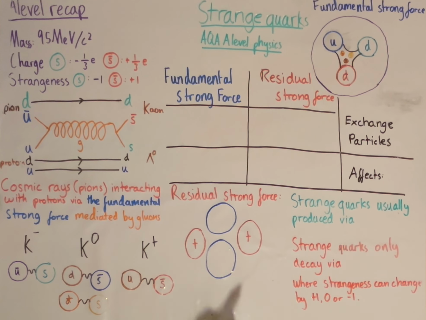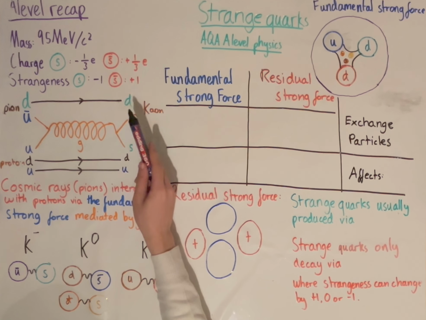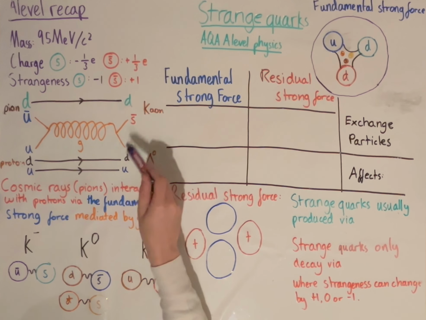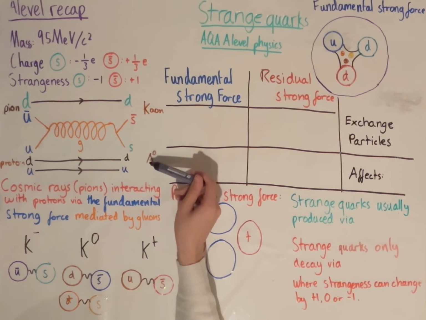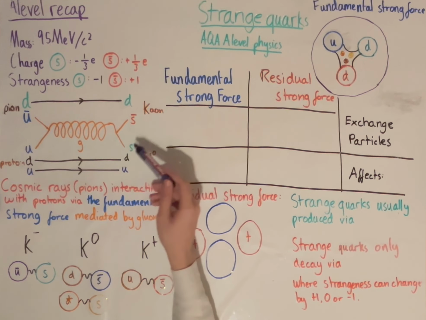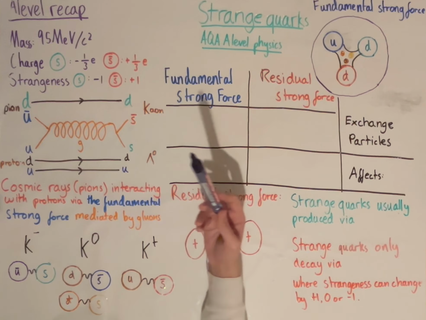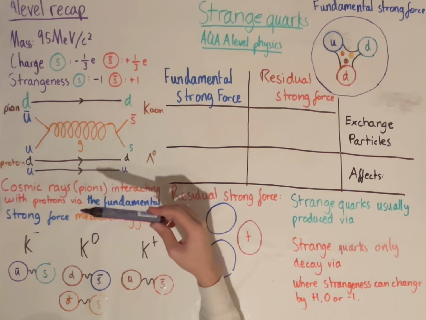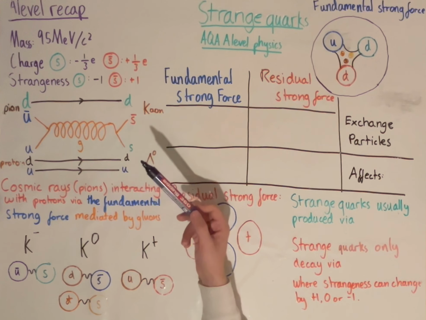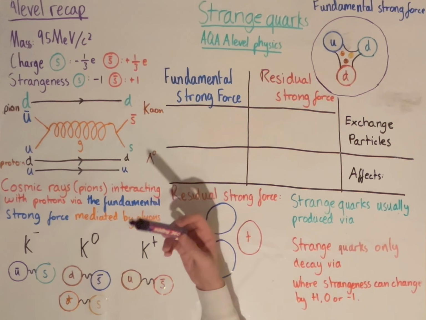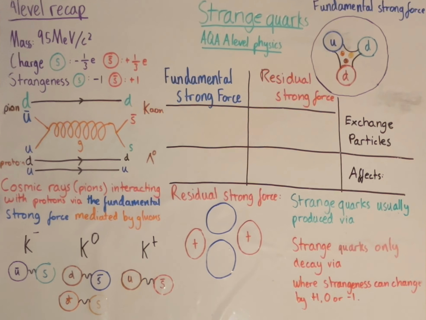And we can see that the kaon and lambda hyperon have an anti-strange quark and a strange quark. So the anti-strange quark has strangeness +1, and the lambda hyperon has strangeness -1, which means that strangeness overall has been conserved. There is no violation of quantum numbers, which is essential for the strong force interactions.